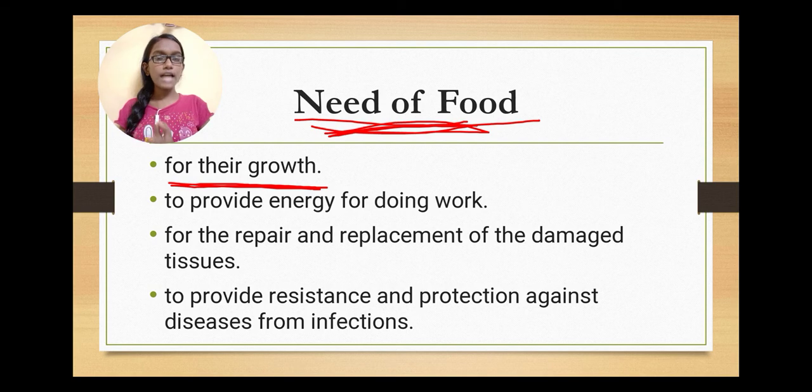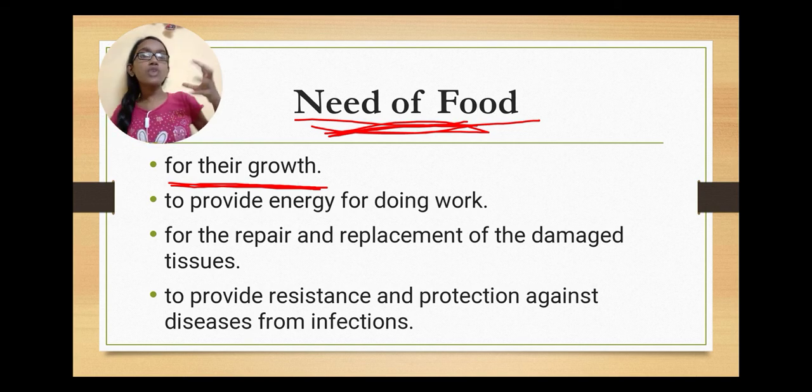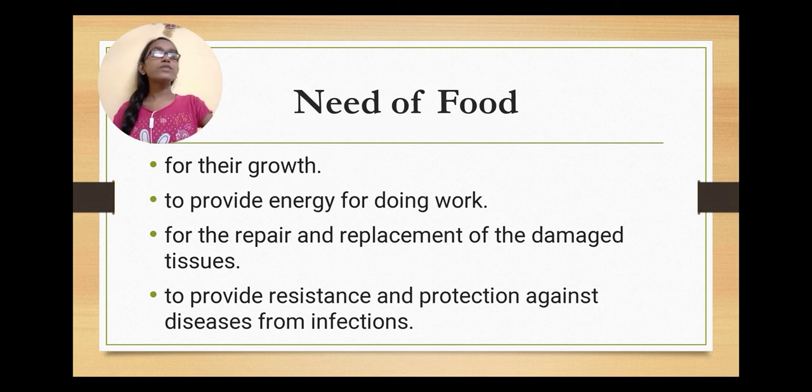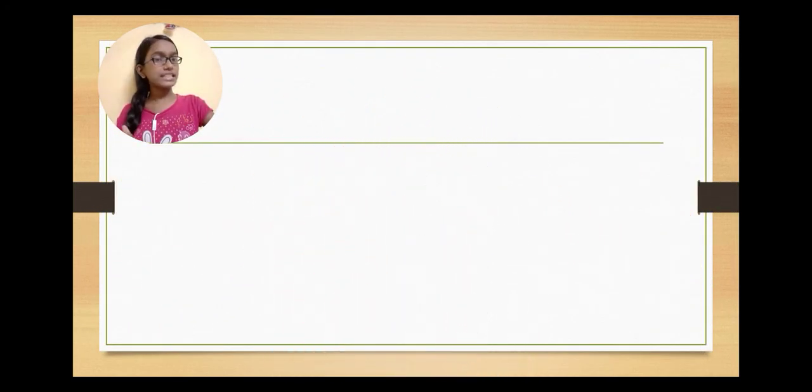Now the very last and very important thing is to provide resistance and protection against diseases and infections. You must be hearing from doctors that we should eat foods with a lot of vitamins and nutrients, because this type of food will help you to not get diseases and infections, and will help you to stay healthy as well.